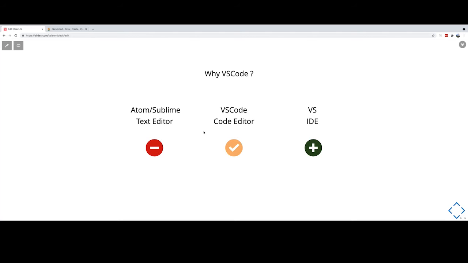One more thing is that Visual Studio Code is an editor. We have the full-fledged Visual Studio IDE and text editors like Atom and Sublime. So Visual Studio Code gives you a midway. I'm not sure what code editor you use, but I'd highly recommend using VS Code. It makes your life very easy.